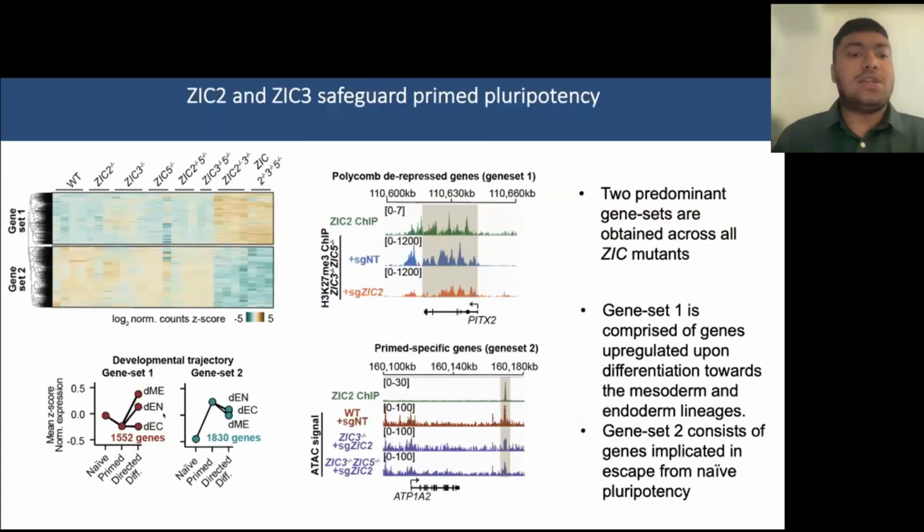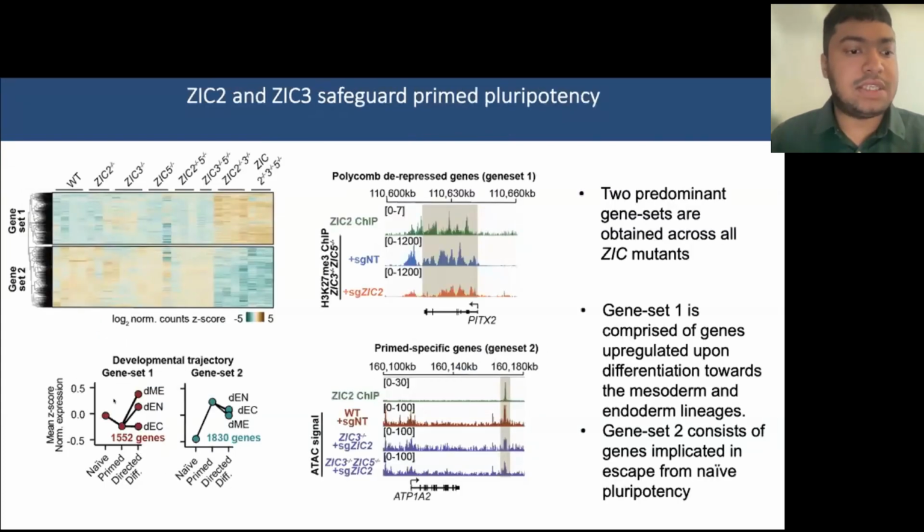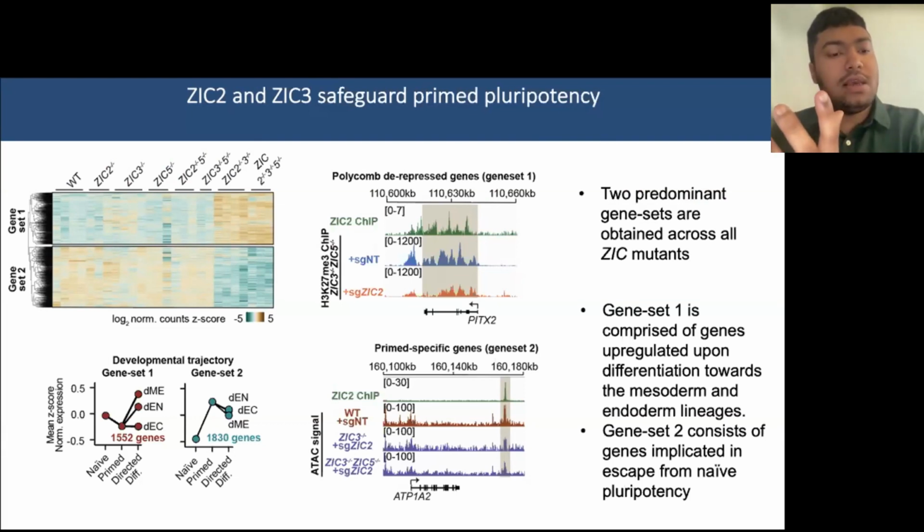Yes, so I'll answer the first question first. When we look at the transcriptome, they mostly give rise to the mesoderm and endoderm lineages, and this can also be seen by our flow cytometry data here, by CD90 CD184 staining. We do see some increase of the naive-specific genes, which might be driven by things like LTR5HS, for example. So they definitely lose their primed identity, and I would say they become probably more mesendoderm-like. But they also have certain genes that are expressed highly in naive hESCs as well, for example SMARCA2. So the mesoderm lineage is dominated with some naive hESC signatures.